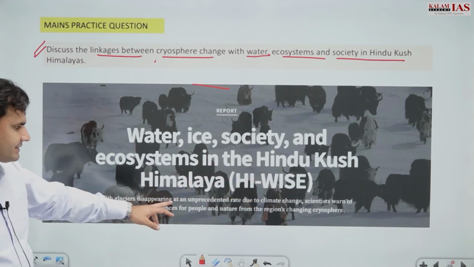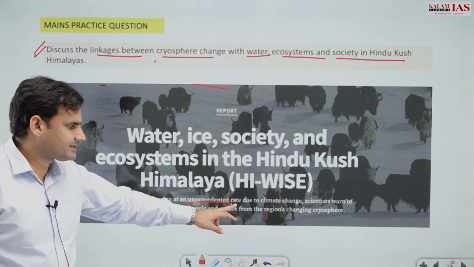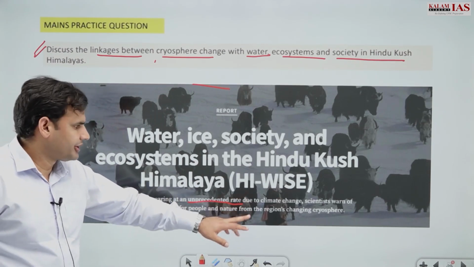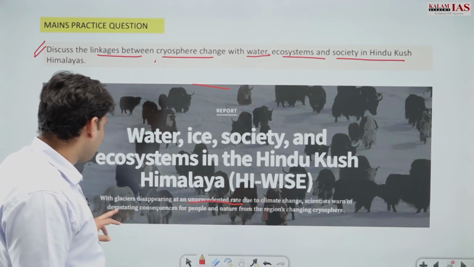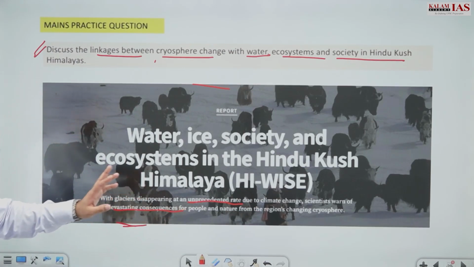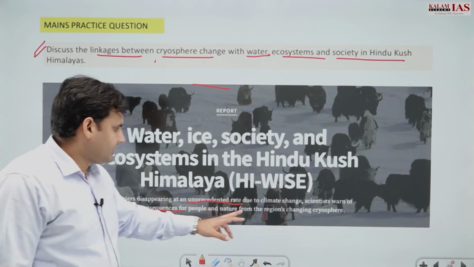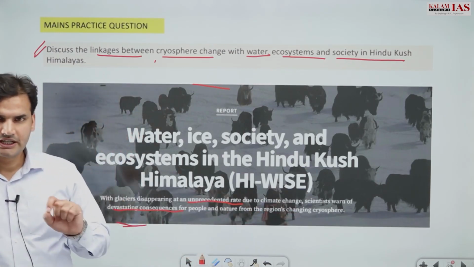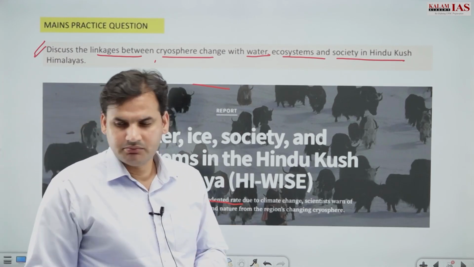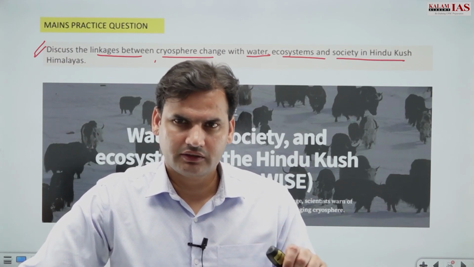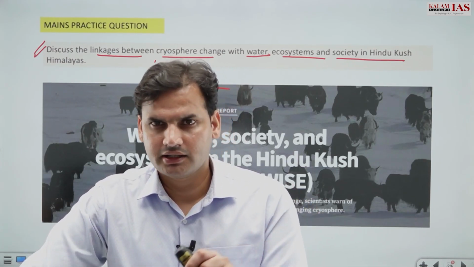With glaciers disappearing at an unprecedented rate due to climate change, scientists warn of devastating consequences for people and nature from the region's changing cryosphere. This has been an important theme for UPSC, because UPSC has already asked what would be the effect of retreating Himalayan glaciers on water resources of India. Right. I hope the concept of GLOF is clear.